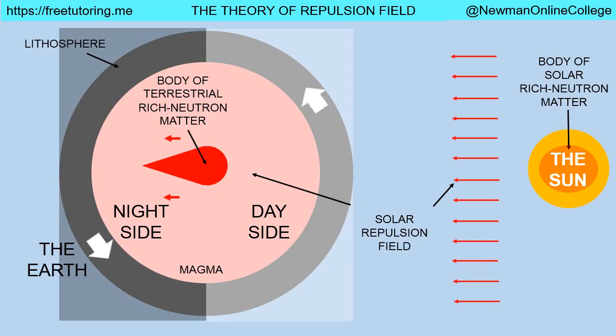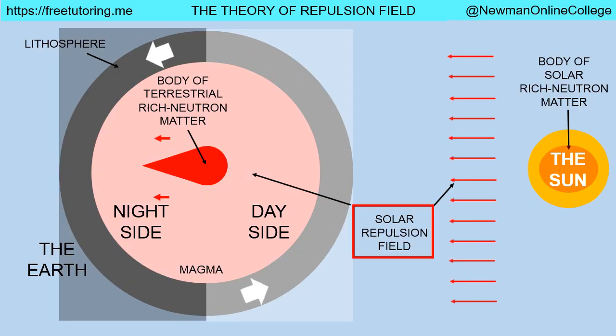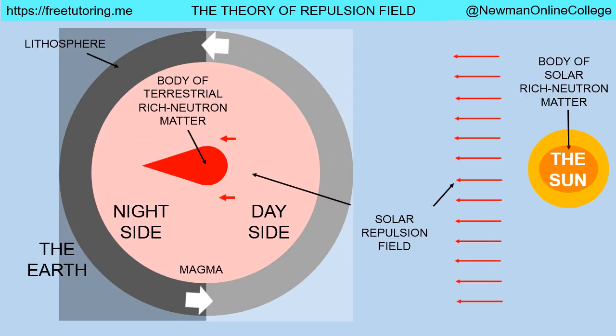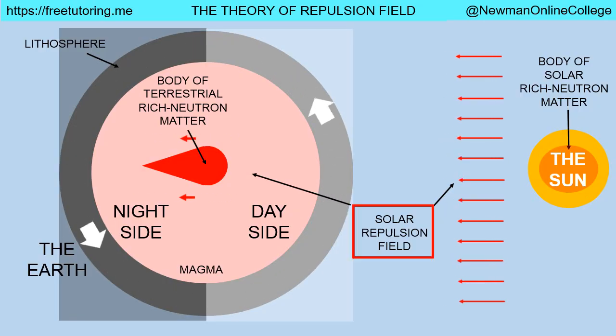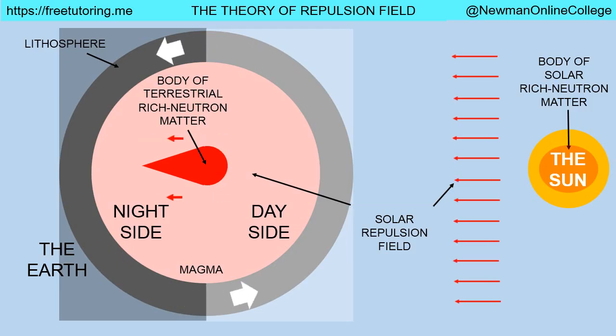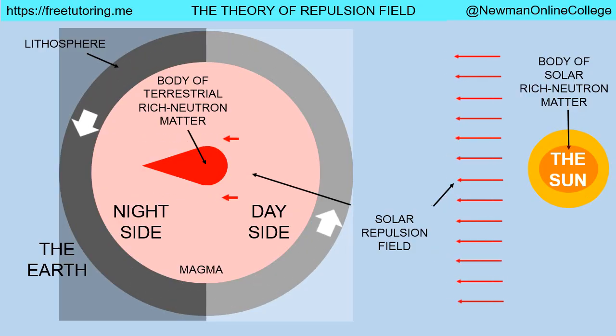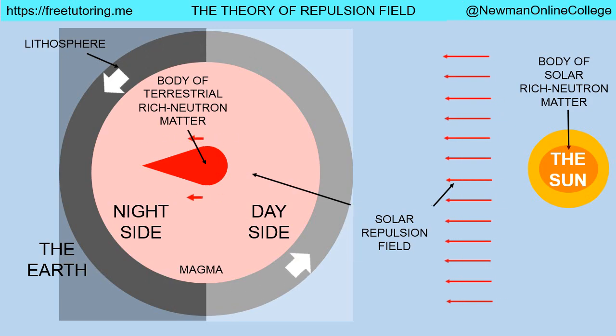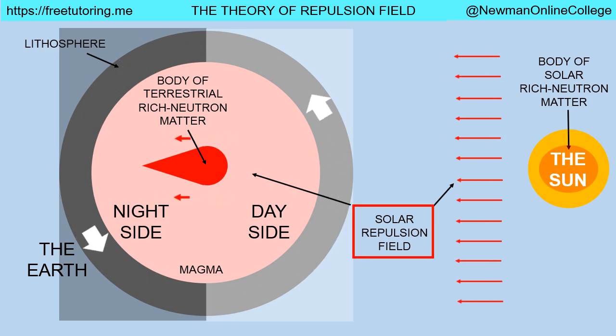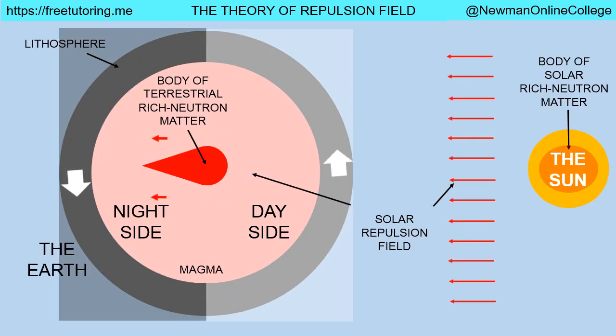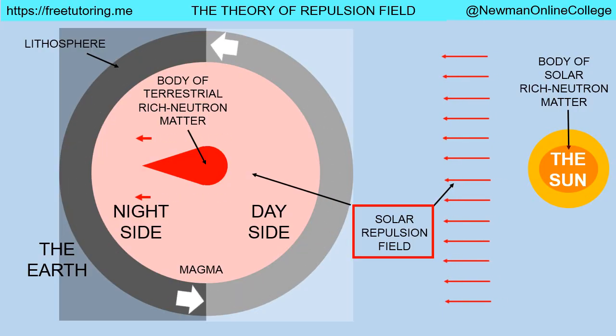The third point of the theory of the repulsion field is that the bigger the heavenly body is, the higher the percentage of rich neutron matter it contains. So, it is believed that supergiant heavenly bodies like black holes contain a large percentage of rich neutron matter at their cores. Medium heavenly bodies like stars contain a smaller percentage of rich neutron matter at their cores. And small heavenly bodies like planets, for example, the Earth, contain a very small percentage of rich neutron matter at